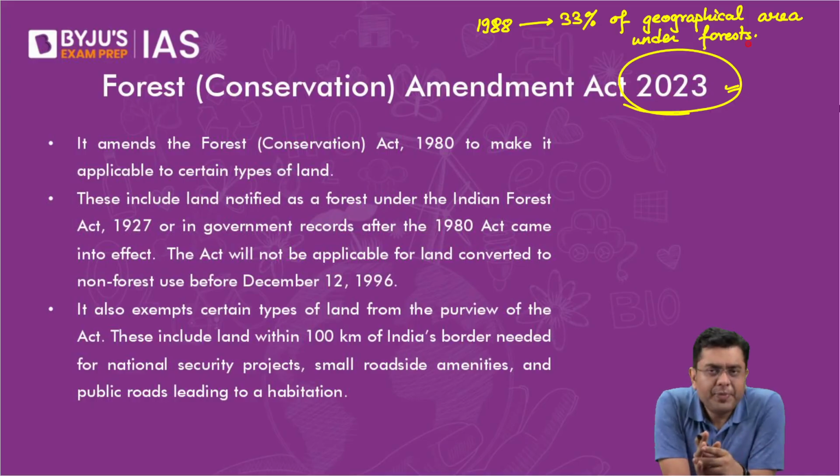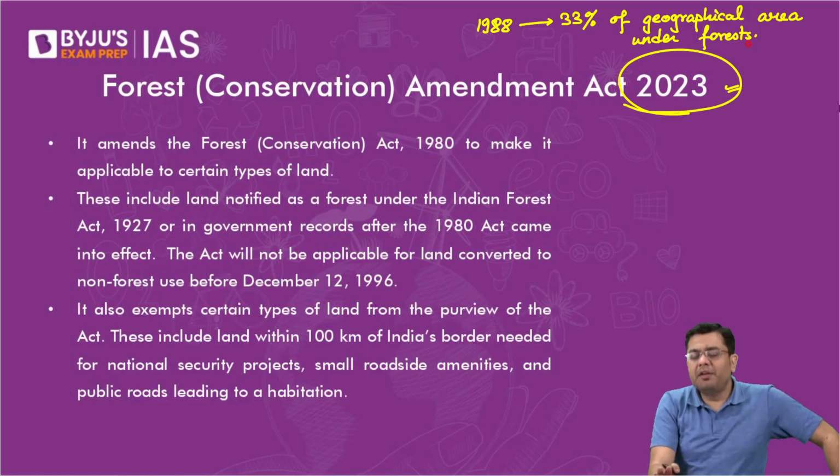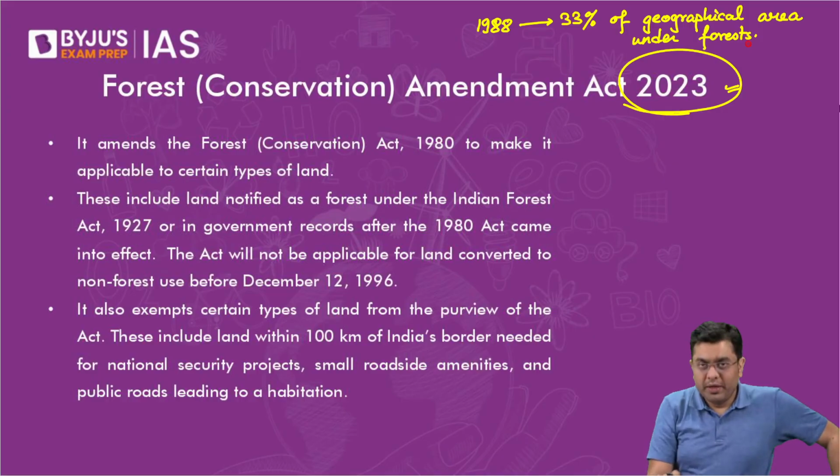So that is why, when this was brought about, the government said that its stated objective is that we have to increase the forest cover. At the same time, we have to ensure development. We have to ensure that India's preparedness at the border doesn't take a hit. So these were the various issues that were given as the stated objectives. Having said that, if you take a look at the amendments brought into place, it provides for a substantial amount of loopholes which can be exploited in order to divert the forest land.